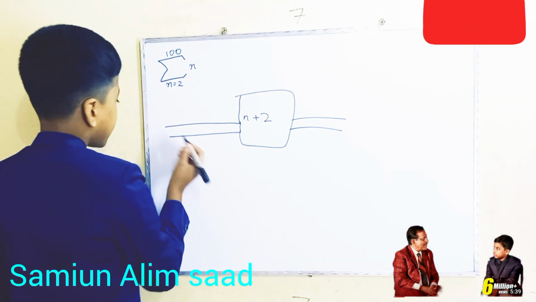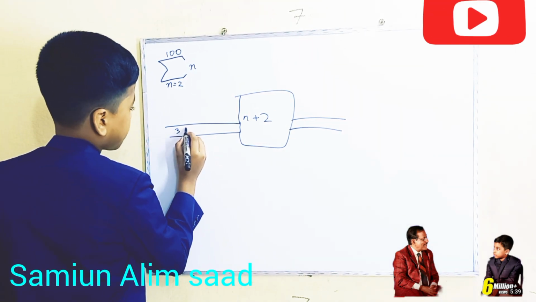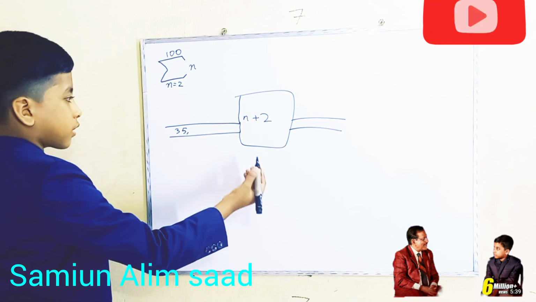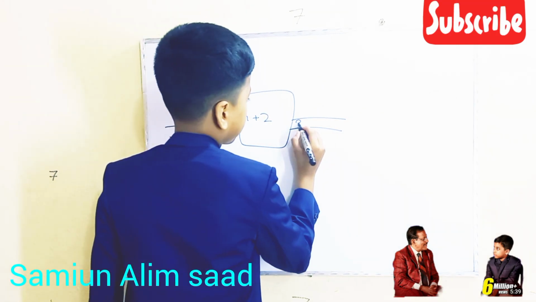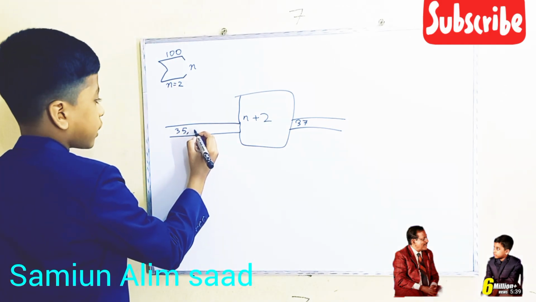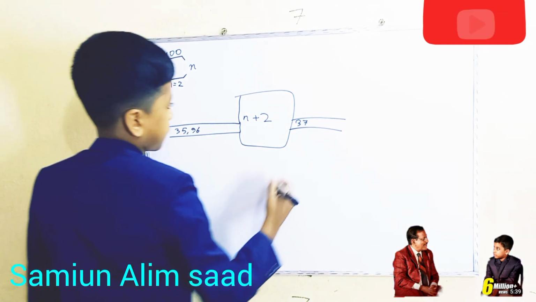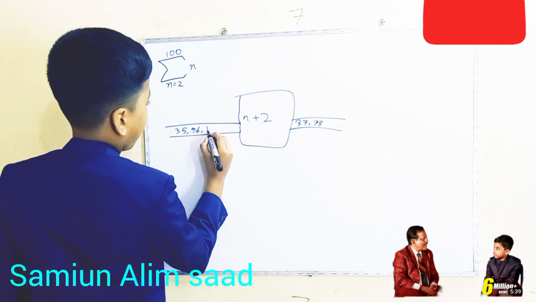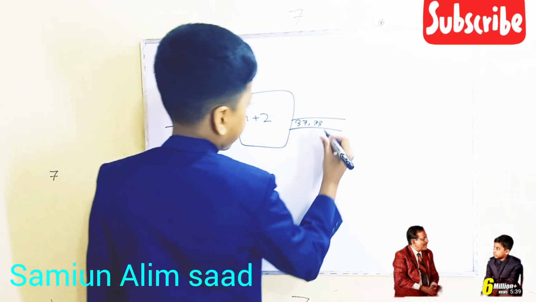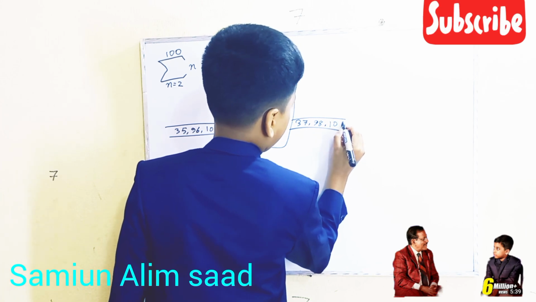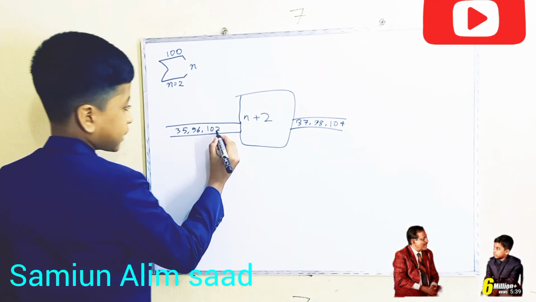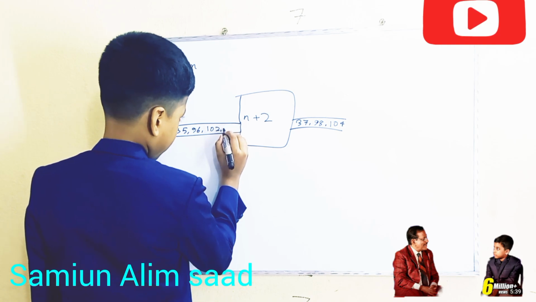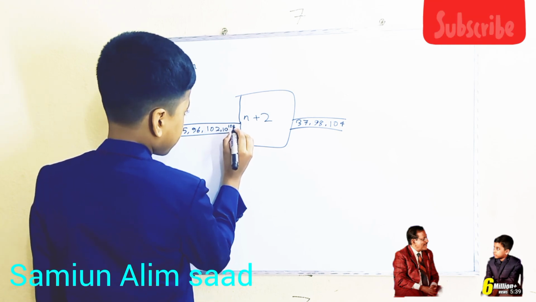Let's say you input 35. It will give you 35 plus 2, which is 37. Let's say you input 96. It'll give you 96 plus 2, which is 98. Let's say you input 102. It'll give you 102 plus 2, which is 104. Let's say you input a big number, a googol.